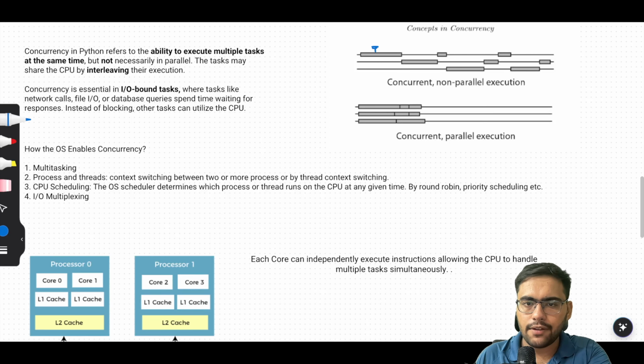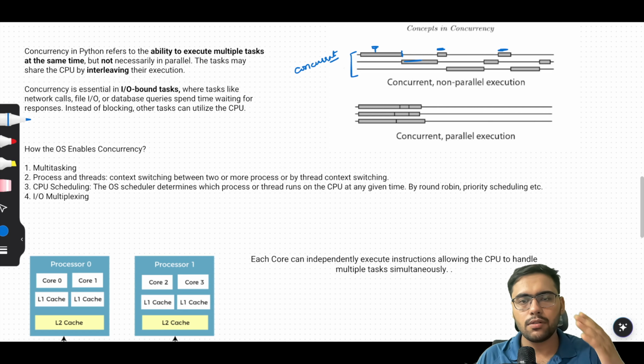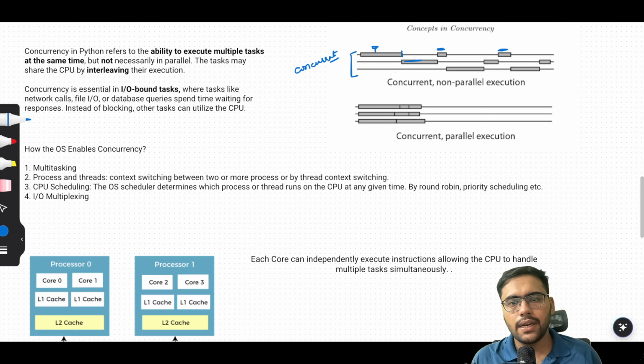You can see at one time only one task is running, and then we are switching across the tasks. This task will run after a little time here, then here. So at one time we are running one particular task. This is concurrency, but not parallelism. We are not running 2 or 3 tasks in parallel. But as you can see here, this is concurrent and also parallel, all 3 tasks are running simultaneously.